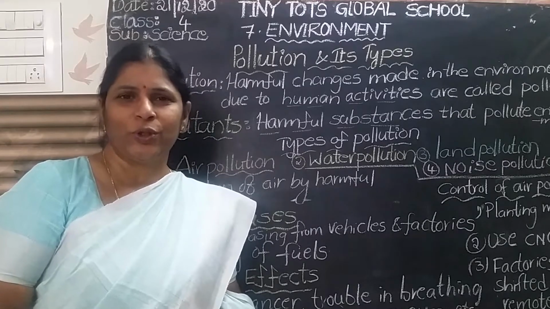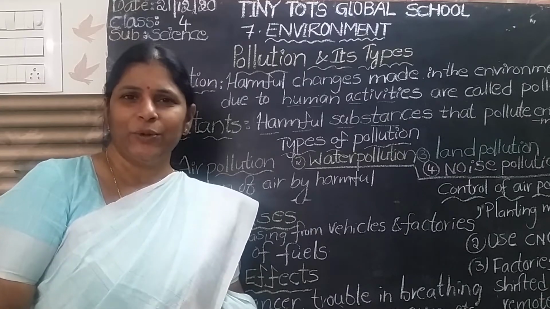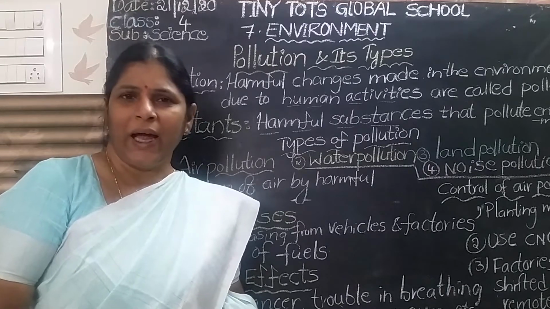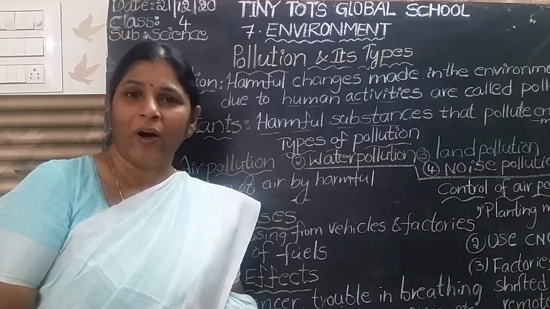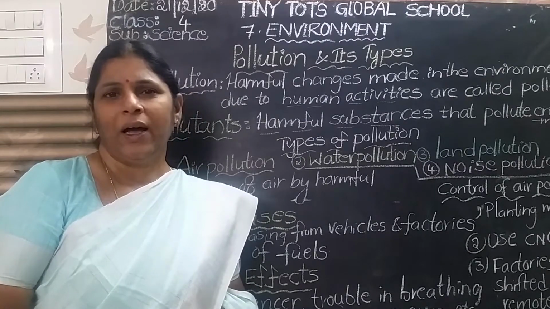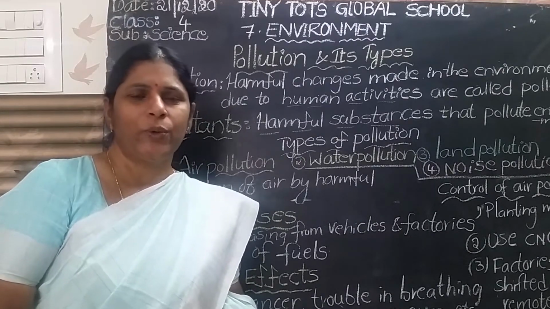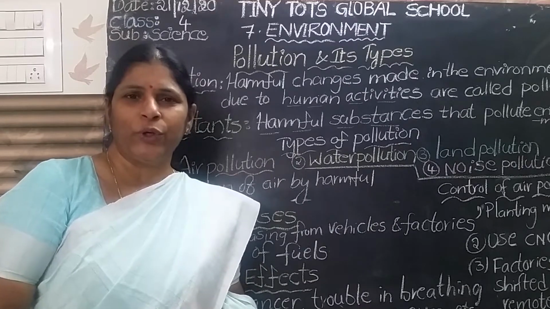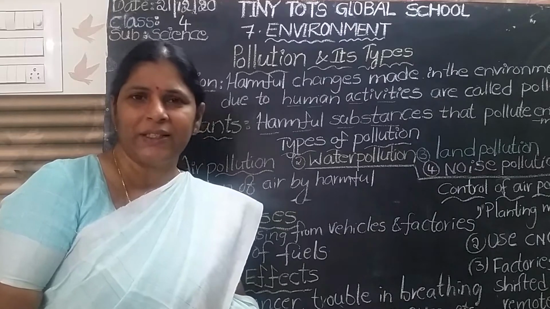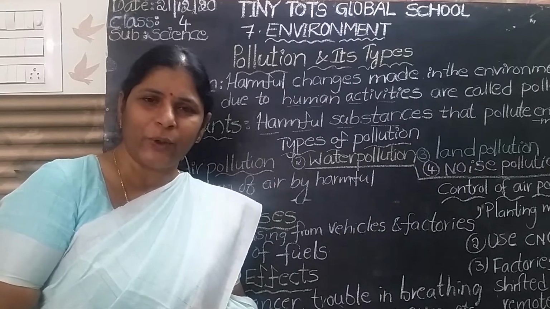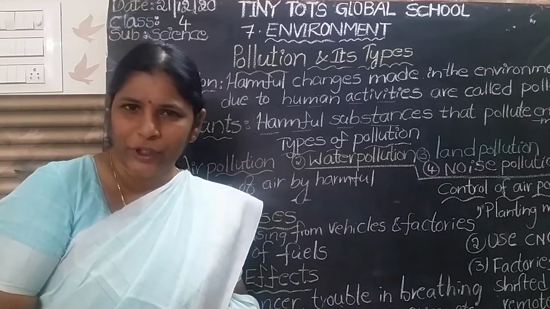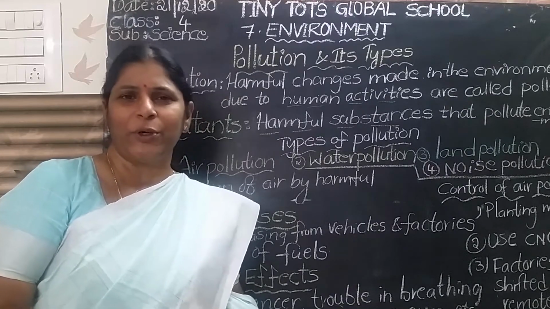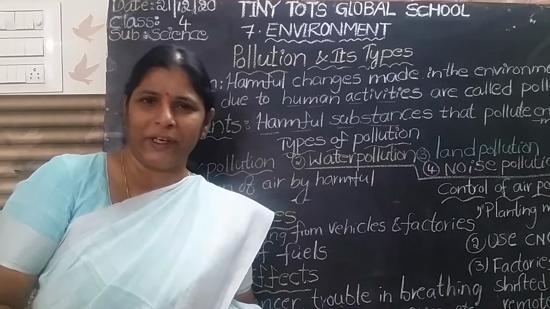You should throw the biodegradable waste into the green bin, the green color dustbin. And we have to put all non-biodegradable waste in the blue bin. I too keep two dustbins in my home. Before throwing, check once whether it is biodegradable or non-biodegradable. It is your duty to separate the waste material as biodegradable and non-biodegradable.